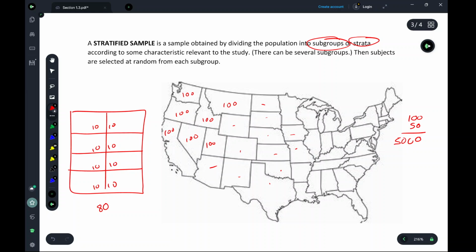So again, we're breaking it up into groups according to some specific characteristic. A really simple example of this, male-female. We want accurate representation or equal representation, so I'm going to randomly select 50 males and 50 females to make sure I'm getting accurate representation.